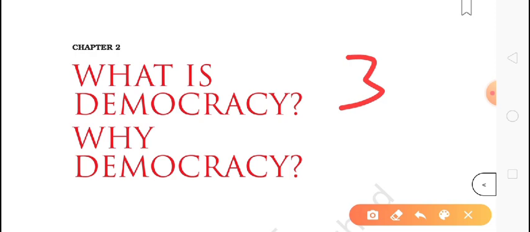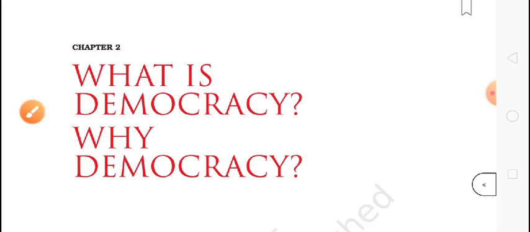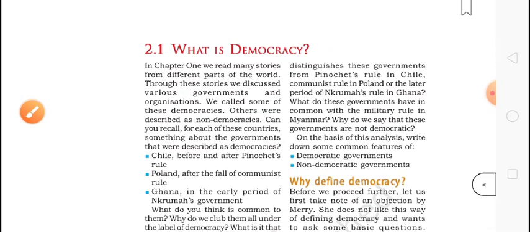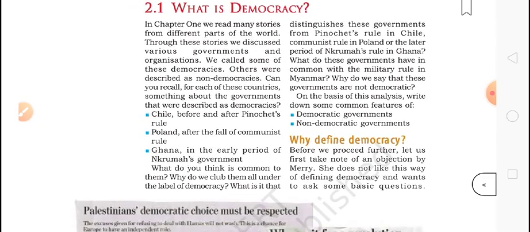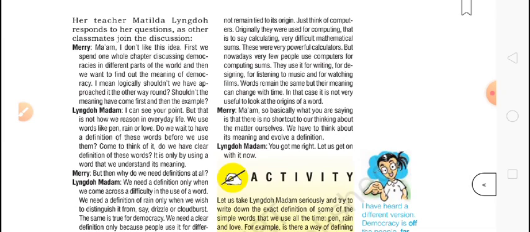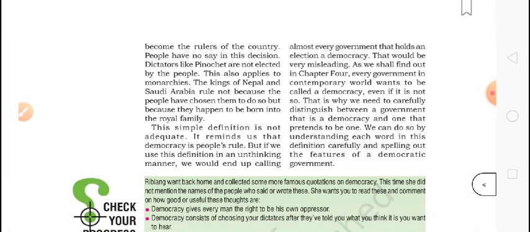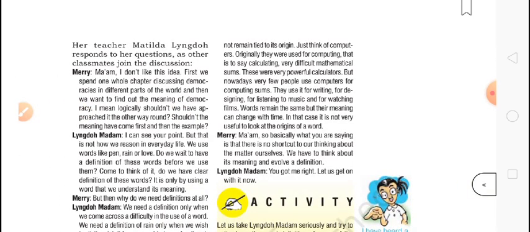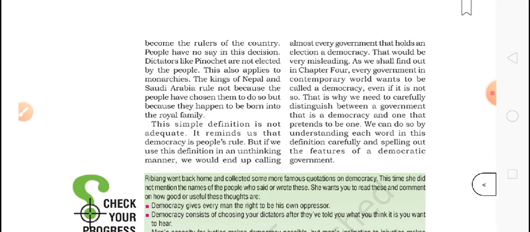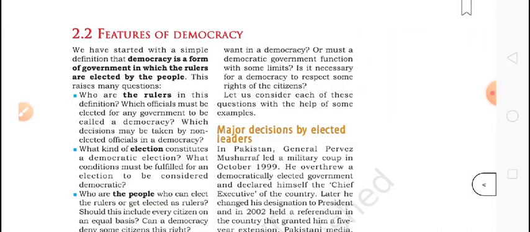Till now we learned a lot about democracy and how it works. First we got the definition of democracy. Now we are defining why democracy, meaning what is democracy. Democracy is the form of government in which the leaders are elected by the people. In the last part, we studied that only elected leaders do not form a democratic government.